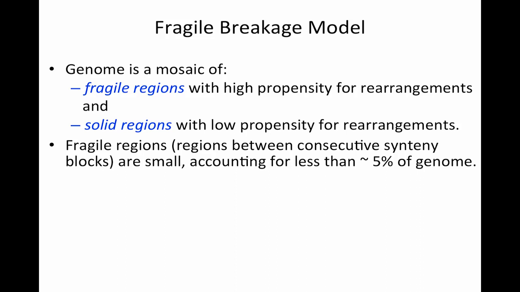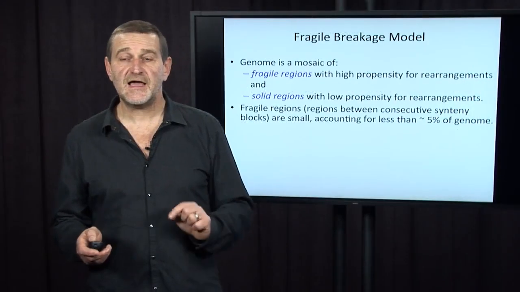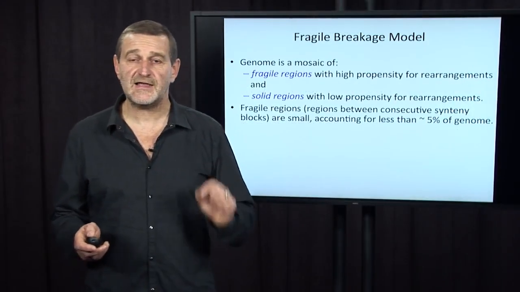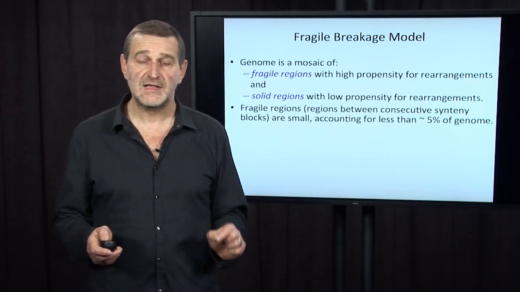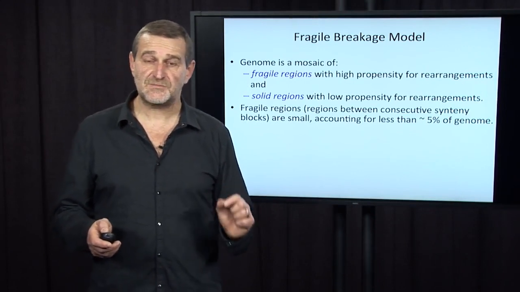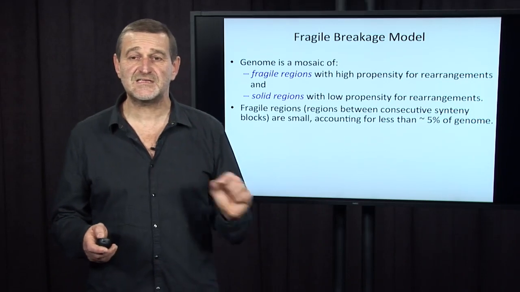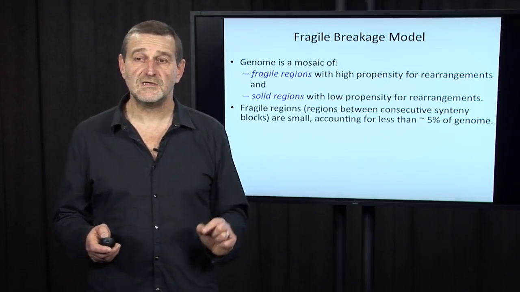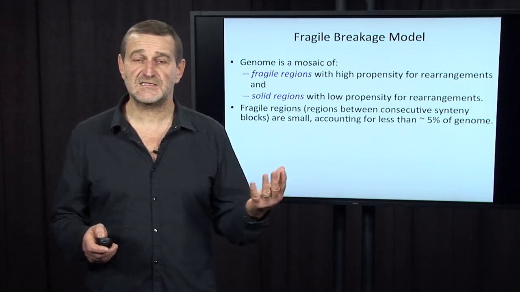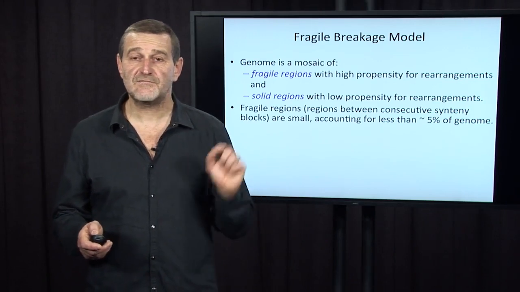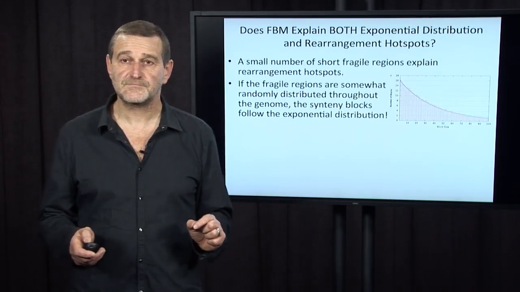According to the fragile breakage model, our genomes represent a mosaic of fragile regions with high propensity for rearrangements and solid regions that are hardly ever broken by rearrangements. And fragile regions, which means regions between consecutive synteny blocks, are short, accounting, let's say in the case of the human genome, for less than 5% of our genomes.